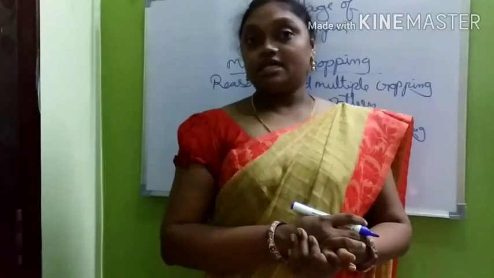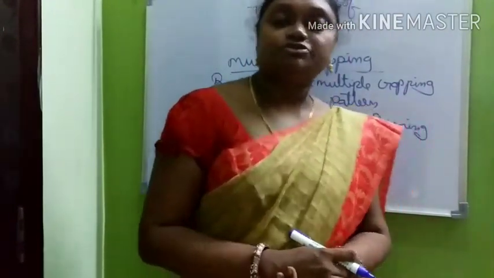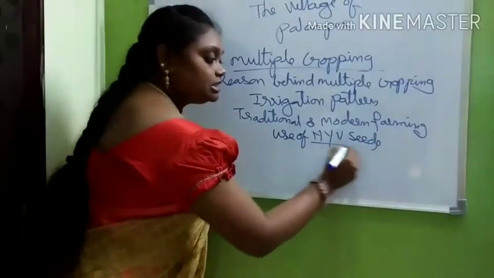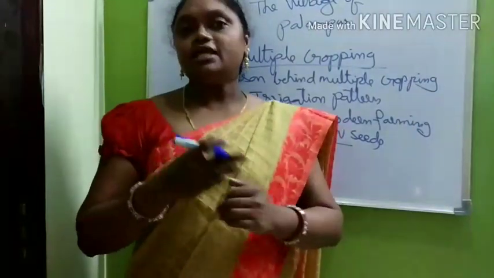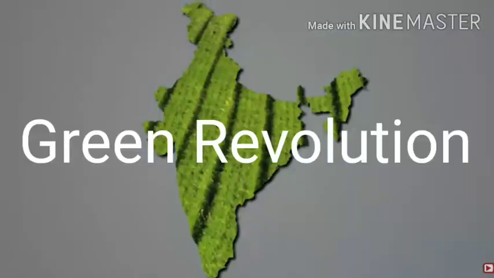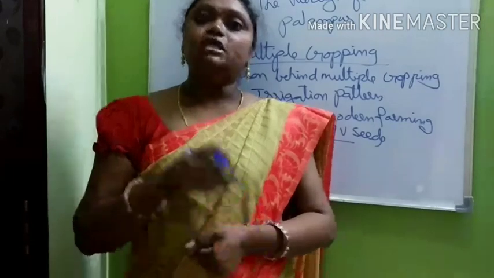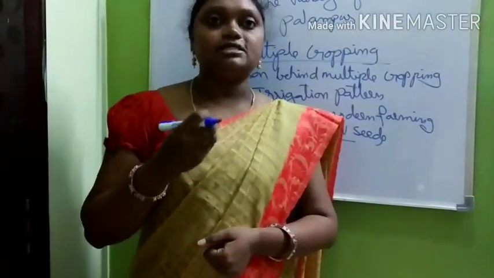And now the farmers have changed the way they cultivate crops. Now they are using HYV seeds. What are they using? HYV seeds. What is the meaning of HYV seeds? HYV seeds means high yielding variety of seeds. In India, when it started, we called it the green revolution. The meaning of revolution is a change in the pattern. So the green revolution, in the late 1960s, introduced high yielding variety seeds to Indian farmers. For what purpose? Increasing the production.